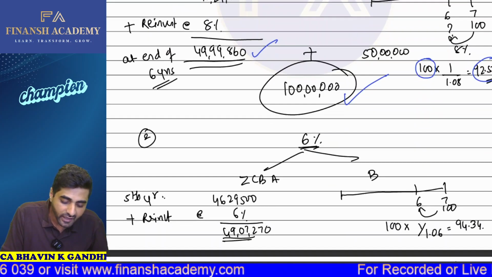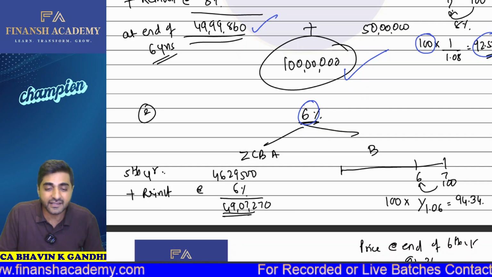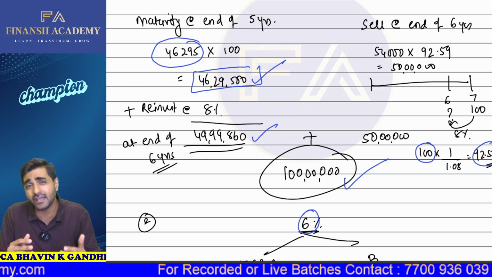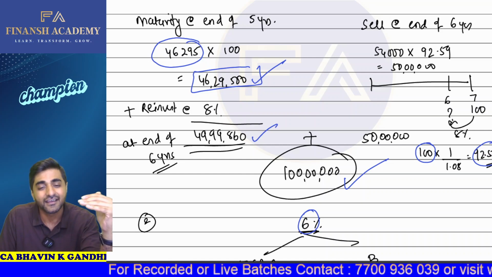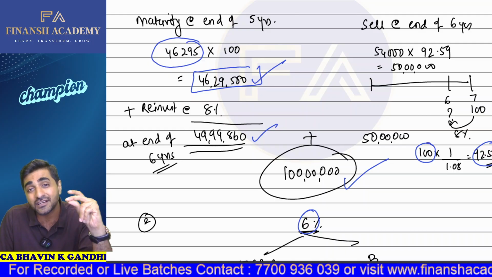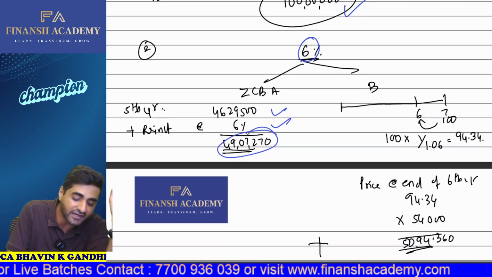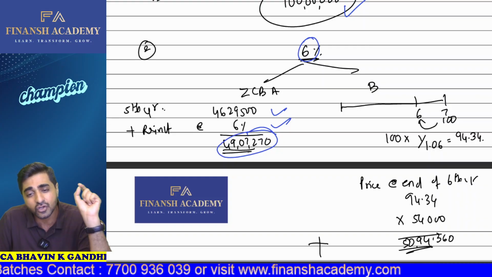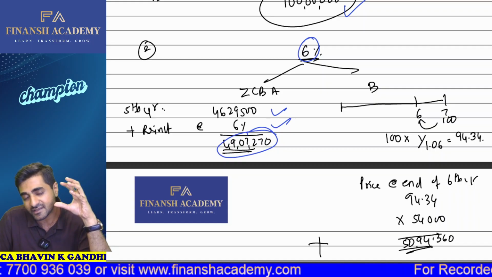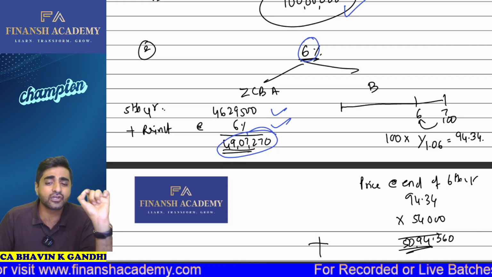Okay. Now, if the yield turns out to be 6%, in this particular case, at the end of the 5th year we get 46 lakh 29,500, because zero coupon bond A will be maturing at the end of the 5th year. So the total proceeds we get are 46 lakh 29,500. What will you do with this total proceeds? We are going to reinvest it. Reinvest it at what rate? At 6%. So we'll get 49 lakh 7,270. This will be the total amount you'll receive at the end of the 6th year from the ZCBA, which is reinvested for 1 year.